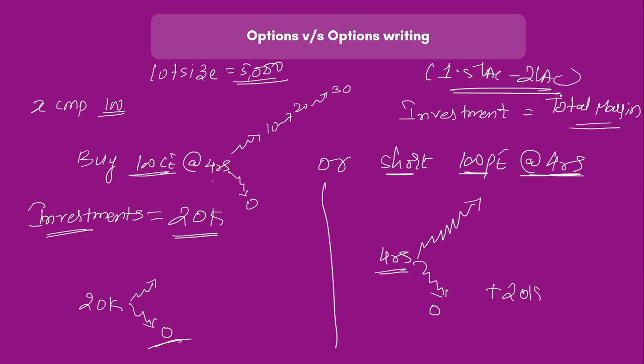So you need to maintain at least this much amount in your demat account or in your trading account to do option writing, be it in the money, at the money, out of the money, be it call or be it put. If you're doing option writing, you need to maintain 1.5 lakh rupees to 2 lakh rupees in your account. However, when you're buying options, you need to maintain only the premium capital. So these are the three differences between options and option writing.